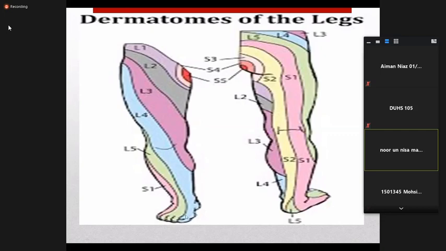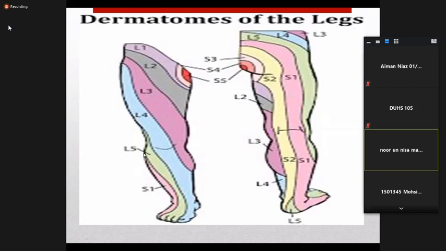Now L5 is at the middle of the front, and these 3 toes. The big toe is supplied by L4, then these 3 toes are supplied by L5, and the little toe is supplied by S1. L4 goes from the thigh up to the leg and up to the toe.